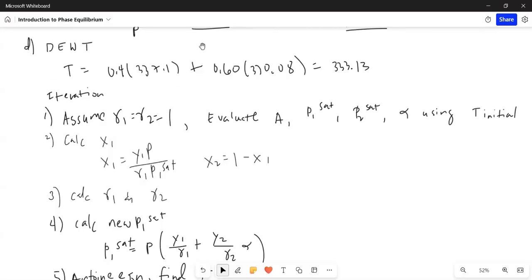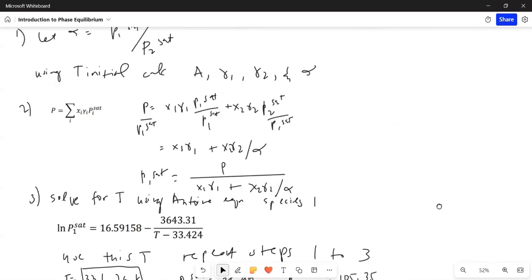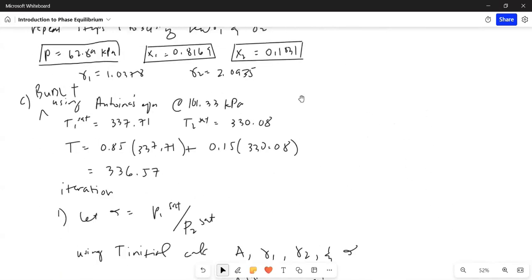For the interest of time, I wrote everything already on the whiteboard. We begin by assuming an initial temperature, and a good assumption would be, just like in letter C, we calculated the saturation temperatures at pressure equal to 101.33 kPa, which is the given pressure.